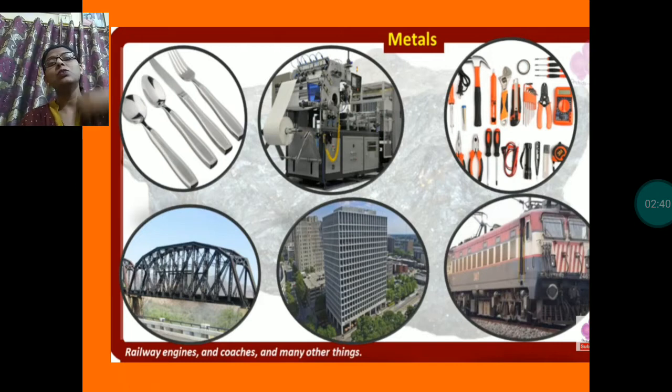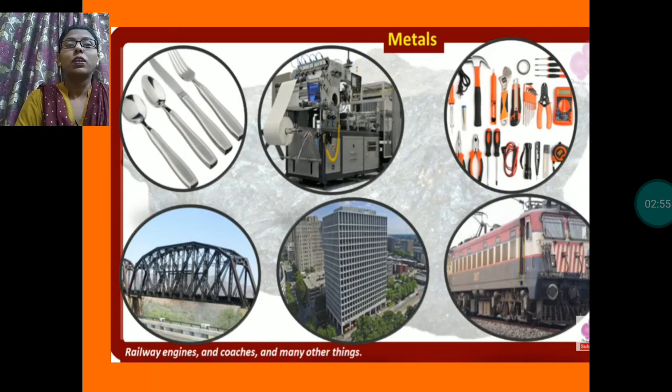These metals are very useful for us. When you see the things around you, you can find that most of the things are made up of these metals only. Just go in your kitchen and see the utensils and the cutleries over there. All these utensils or cutleries are made up of metals. You might have seen some machineries, some machines at your home. Some electronic parts you might have seen. These electronic parts are made up of metal.